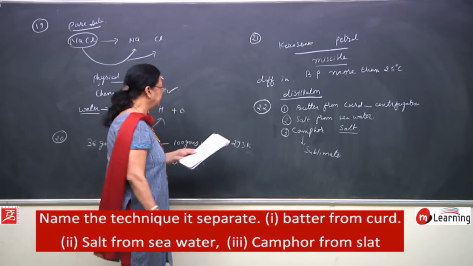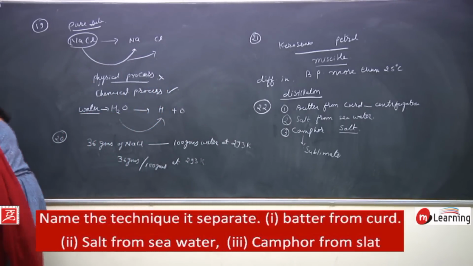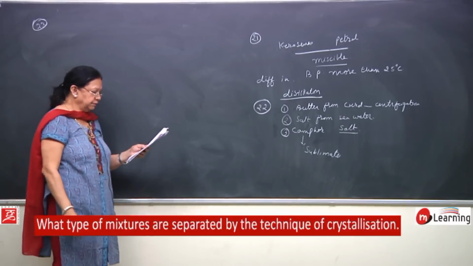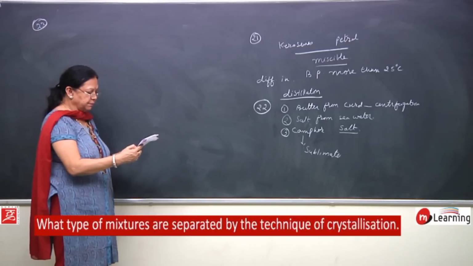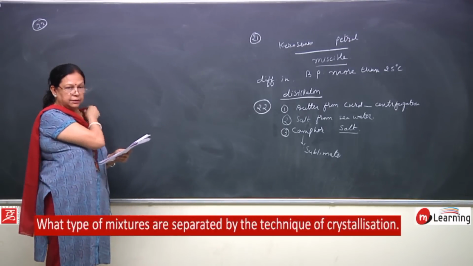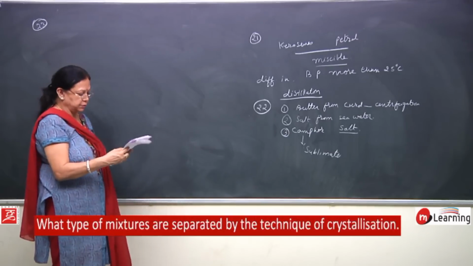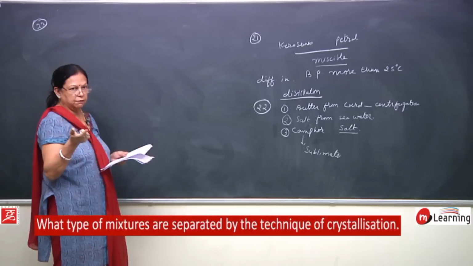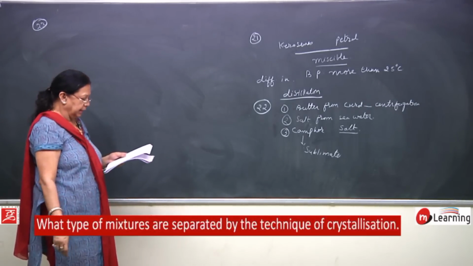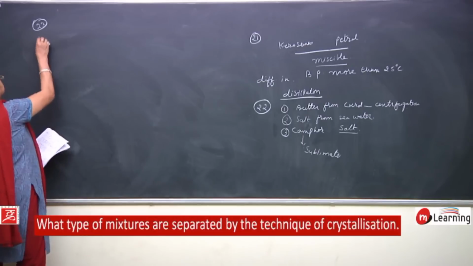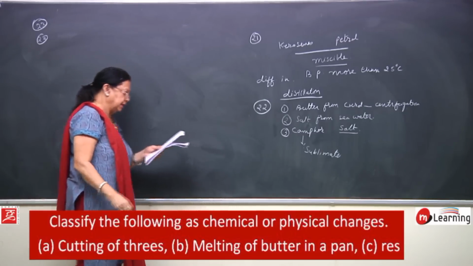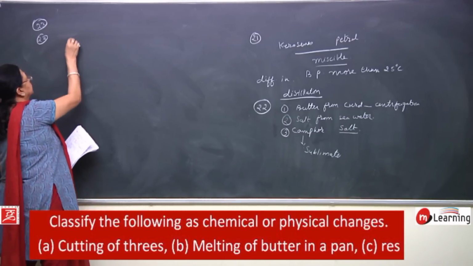This was question number 23. Just now we have discussed, children, which type of mixtures are separated by the technique of crystallization, that is, the solution should be a true solution. An example we have taken of copper sulphate and salt solution, right. And the next question, that is question 24: classify the following as chemical or physical changes.